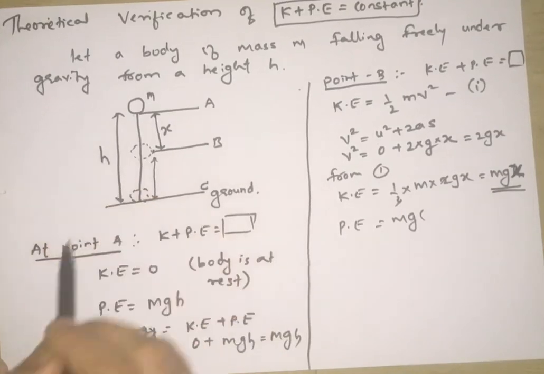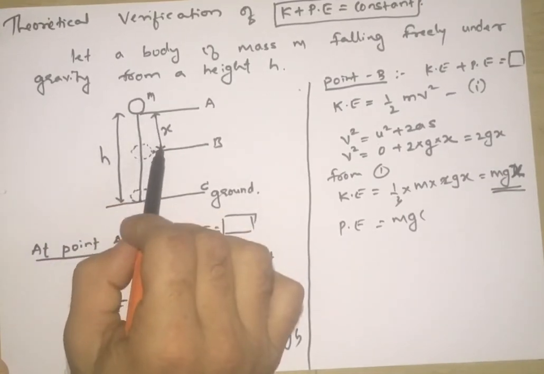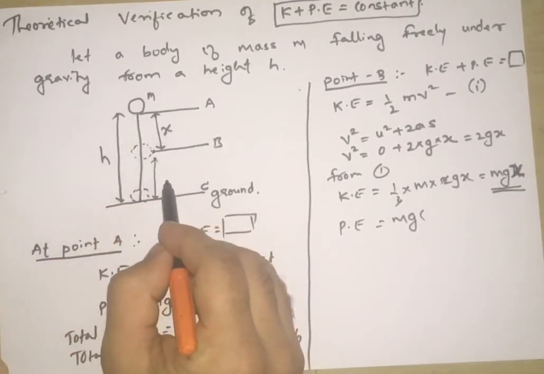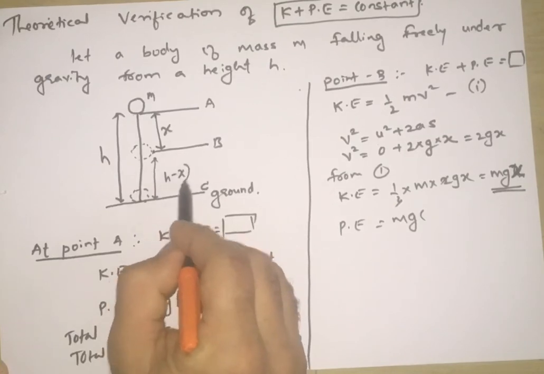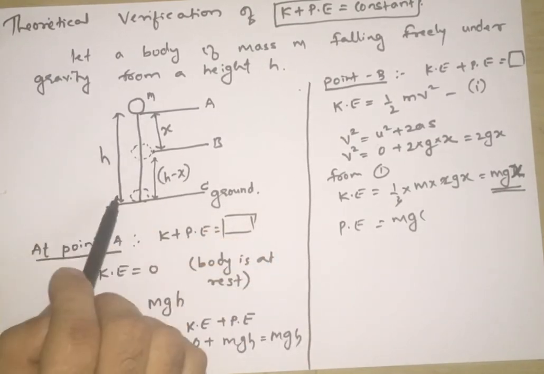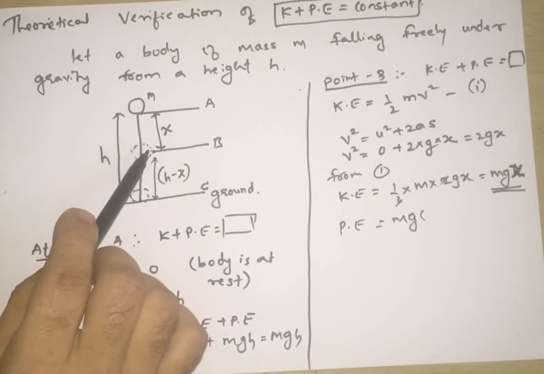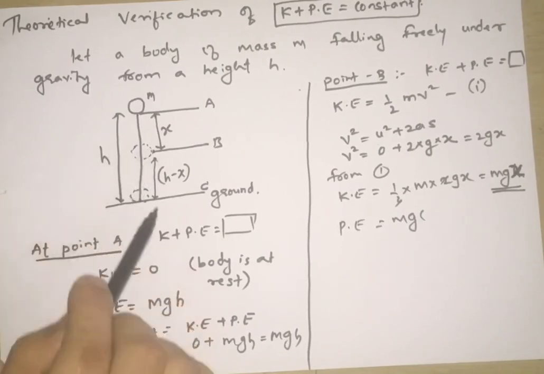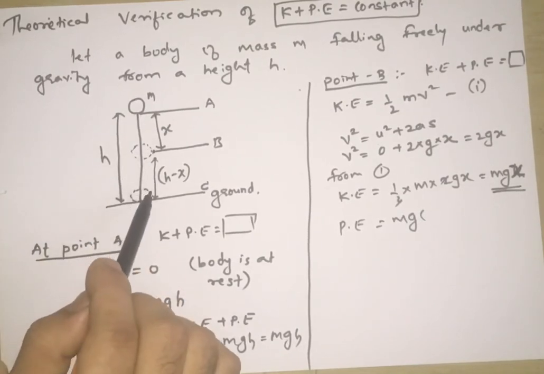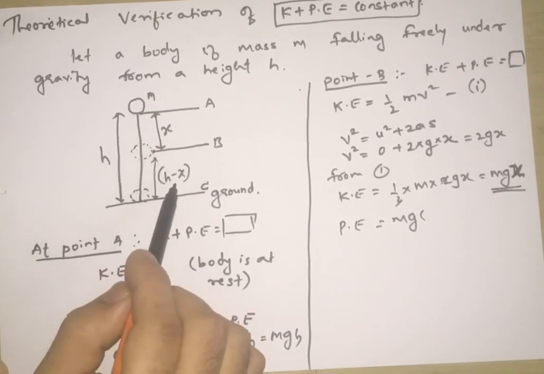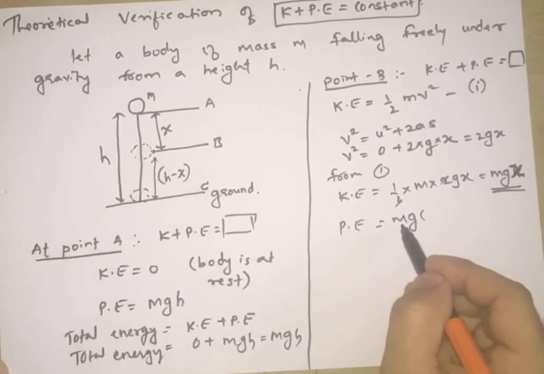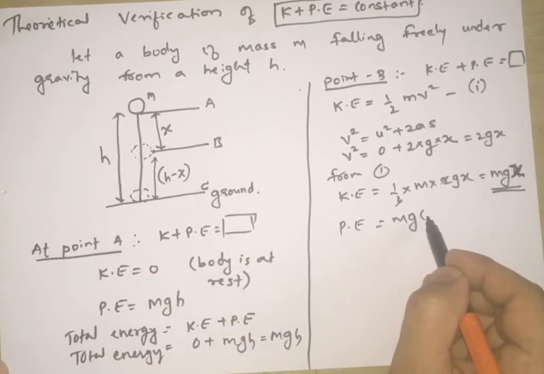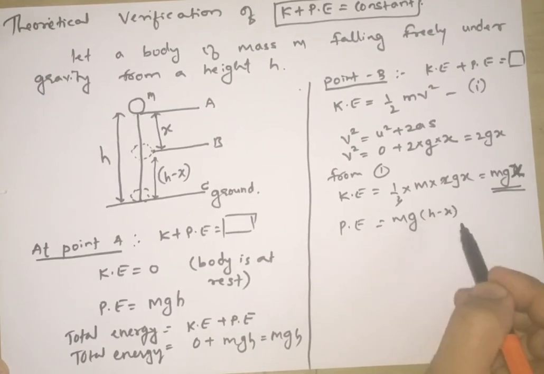This total height is h and it has covered a distance of x meters. Then this becomes h minus x. Why h minus x? From this h, this distance covered we have to subtract to get this height. So height at the point B is h minus x. So wherever h is there in mgh, I'll write h minus x.